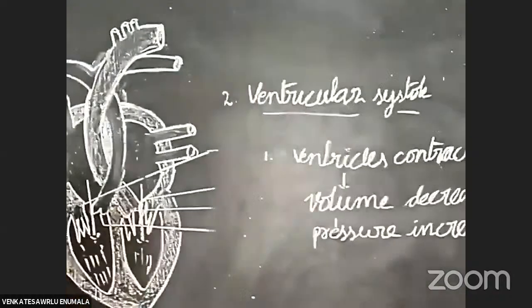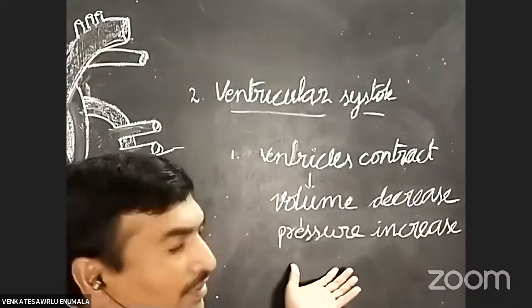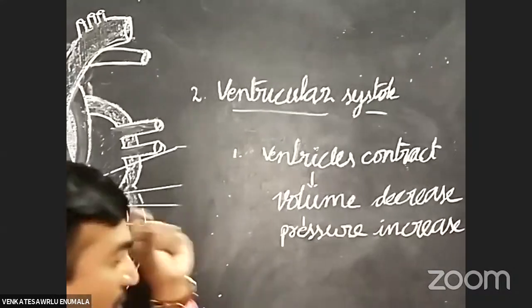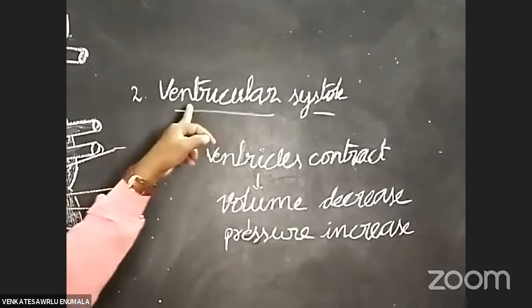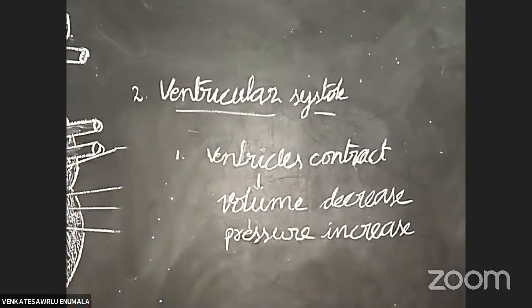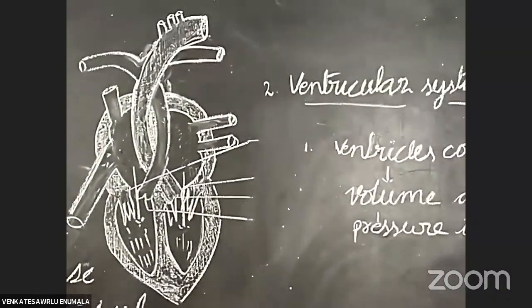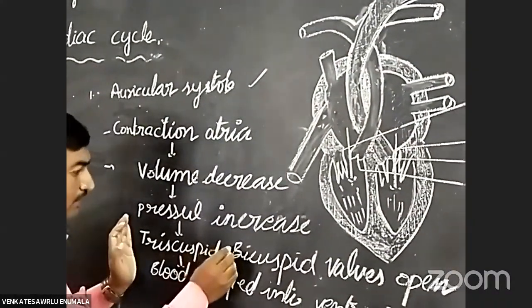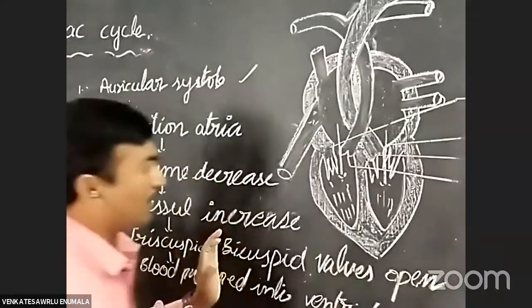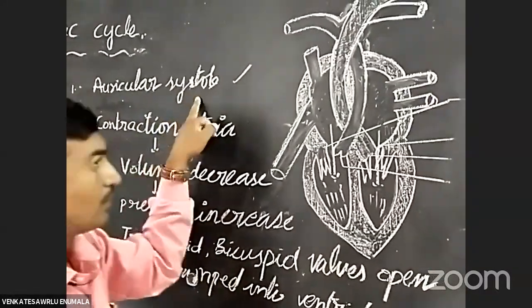Okay, students, this is another change. If the pressure increases, what happens here? This is very, very important. Whenever pressure increases in the ventricular part, what happens? In the first phase, the auricular systole, which valves are open? The tricuspid and bicuspid valves open. Listen carefully.